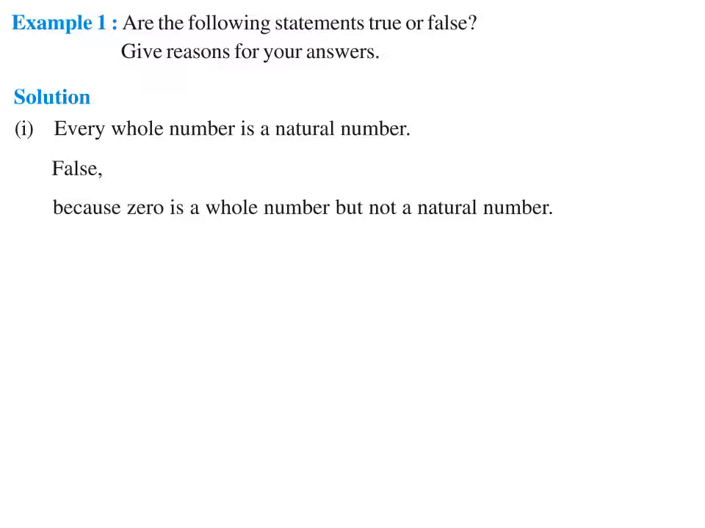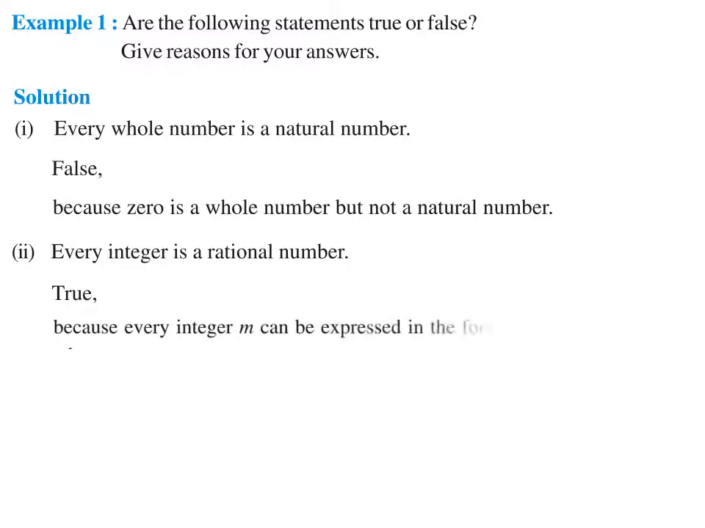Now talking about the second one, every integer is a rational number. Yes, it is a true statement. Why is it true? Because every integer m can be expressed in the form m by 1, so it is a rational number. Take an example, 25. 25 can be written as 25 by 1, so it becomes a rational number. Or we can say -2, so -2 by 1, again it is a rational number. So every integer is a rational number.